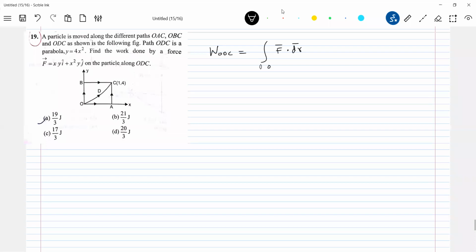Limit 0, 0, 1, 4. Then the force is xy i cap plus x squared y j cap.